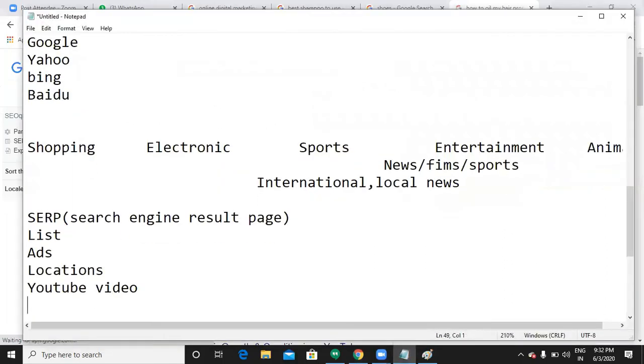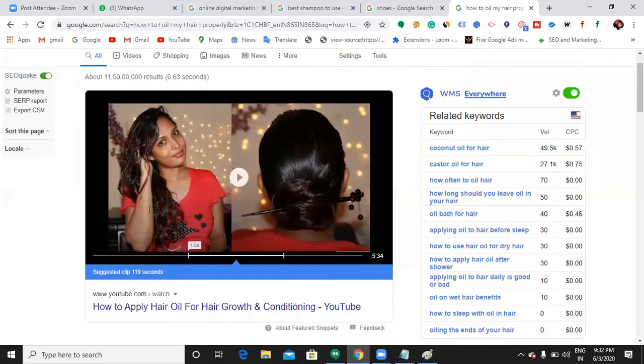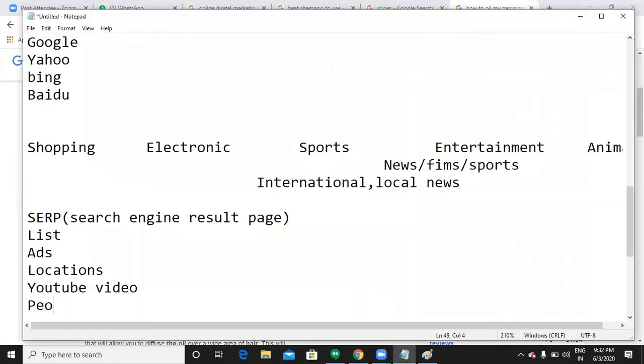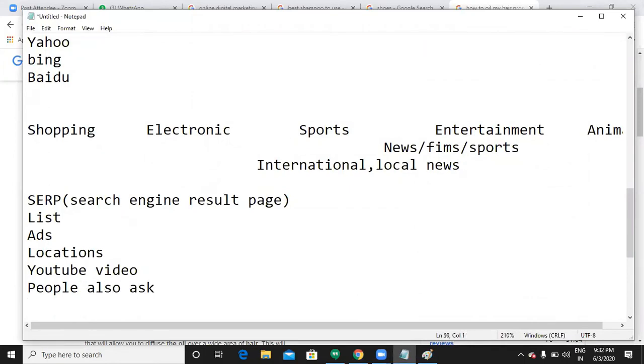Here, if I scroll down, you can see an option called "people also ask". So sometimes Google displays these kinds of things. Sometimes it might show site links as well.